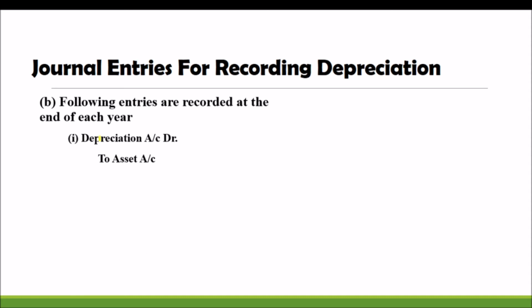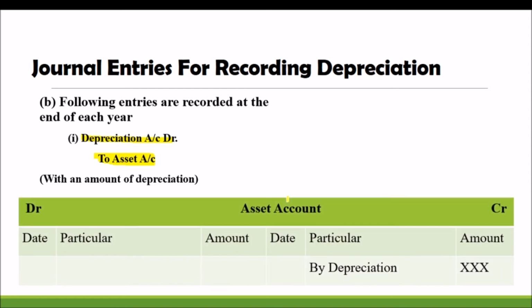So the journal entry will be depreciation account debtor to asset account, and that amount is related to depreciation. Narration is with an amount of depreciation. And in the asset account credit side, we are showing that item by depreciation.